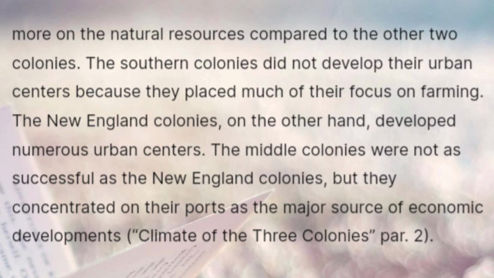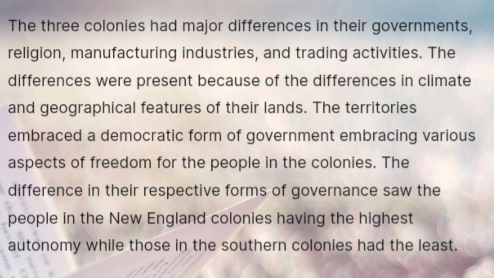2. The three colonies had major differences in their governments, religion, manufacturing industries, and trading activities. The differences were present because of the differences in climate and geographical features of their lands.